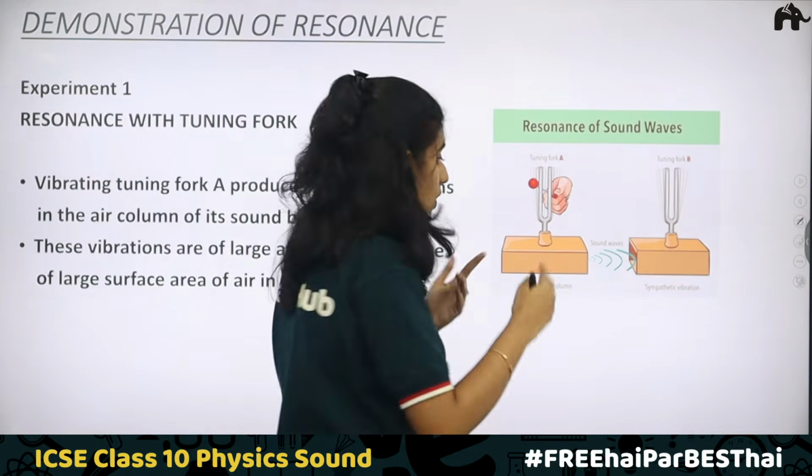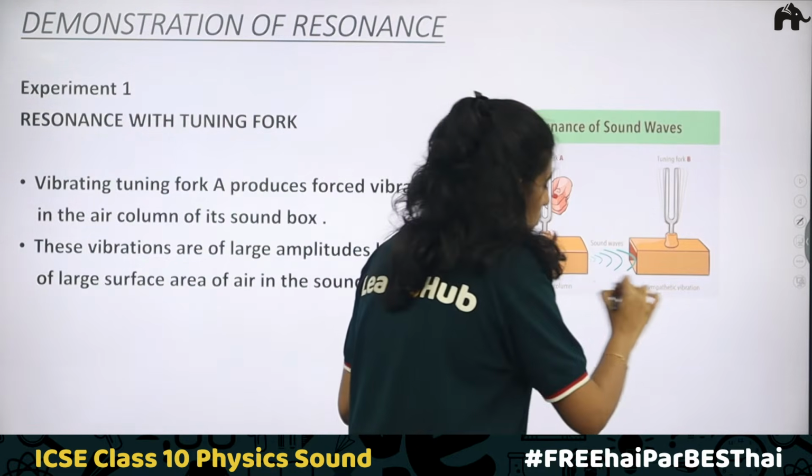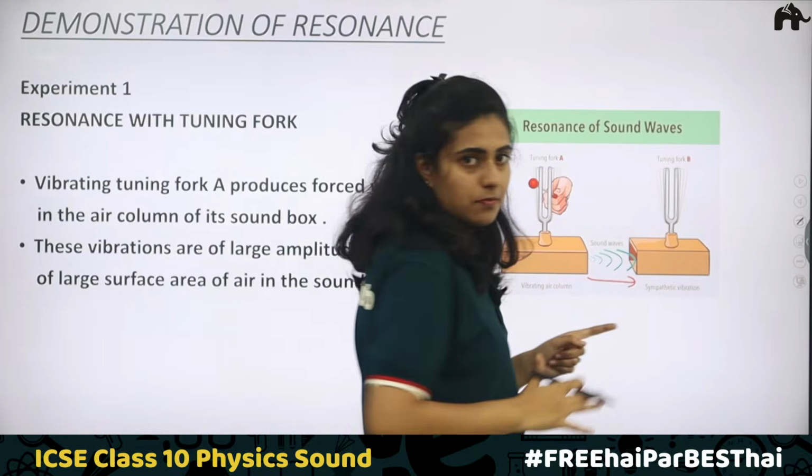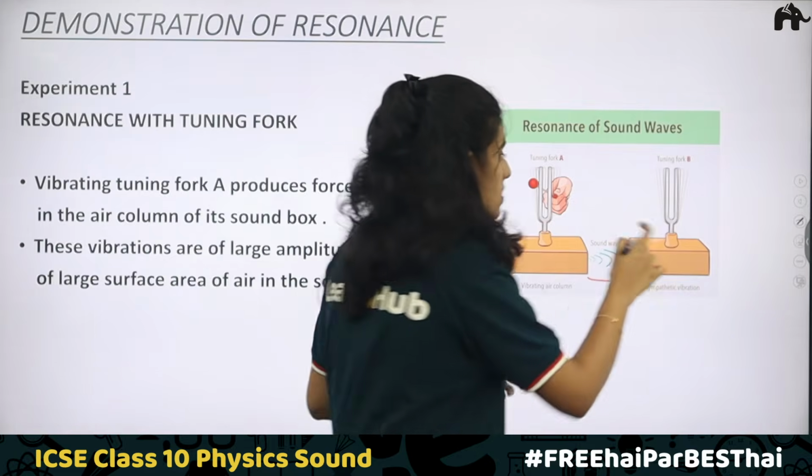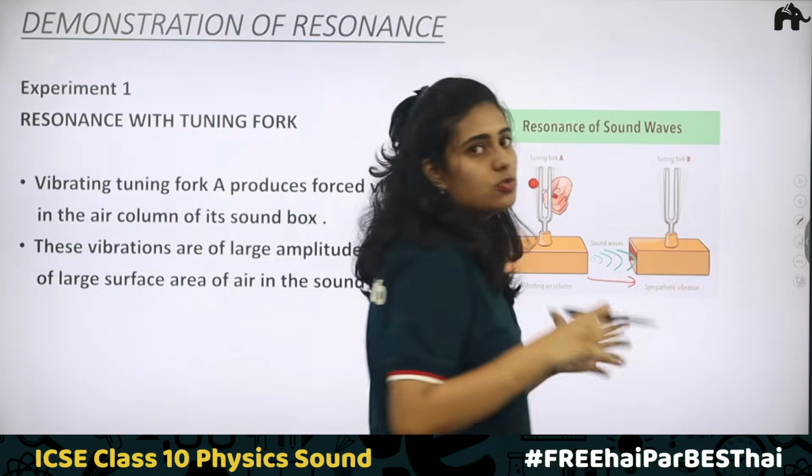That is, the sound waves are created. The sound waves go to the second box. Here the sound waves reach, and the particles here also start vibrating. Due to the vibration, tuning fork B also starts vibrating.